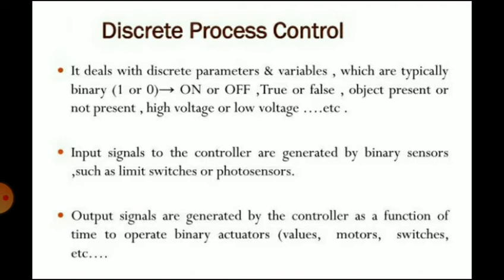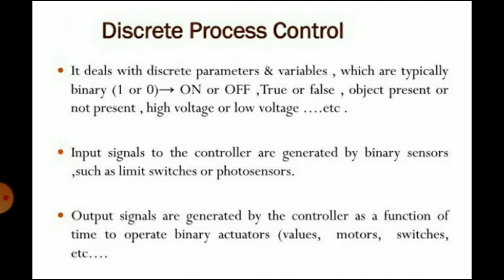The binary variables in discrete process control are associated with input signals to the controller and output signals from the controller. Input signals are typically generated by binary sensors such as limit switches or photosensors that are interfaced to the process. Output signals are generated by the controller to operate the process in response to the input signals and as a function of time.